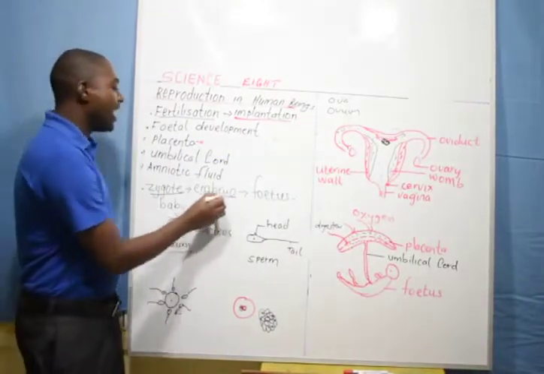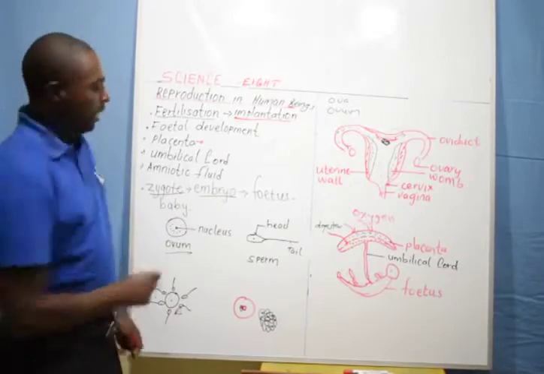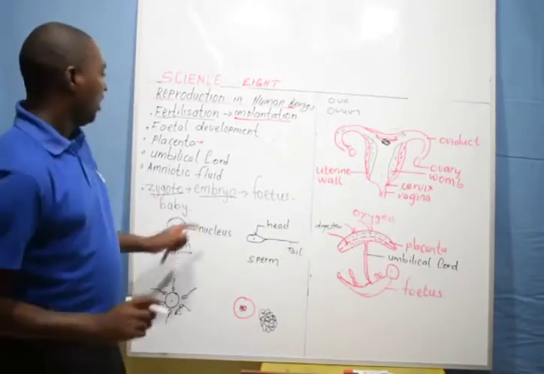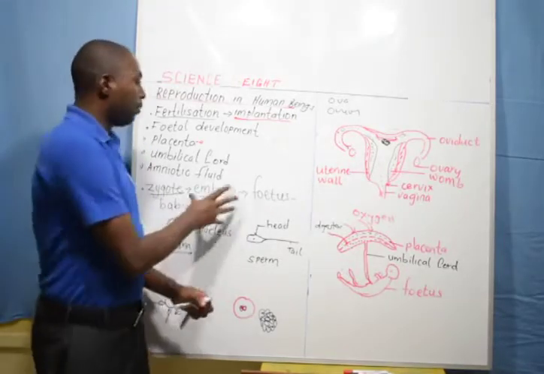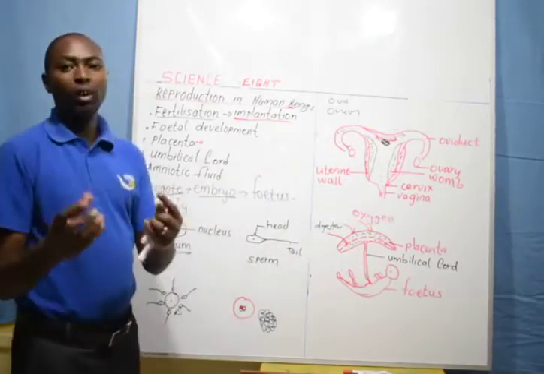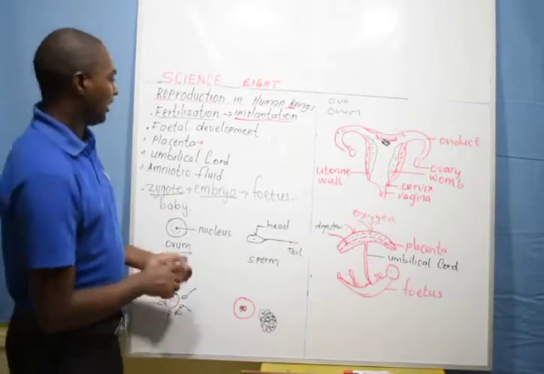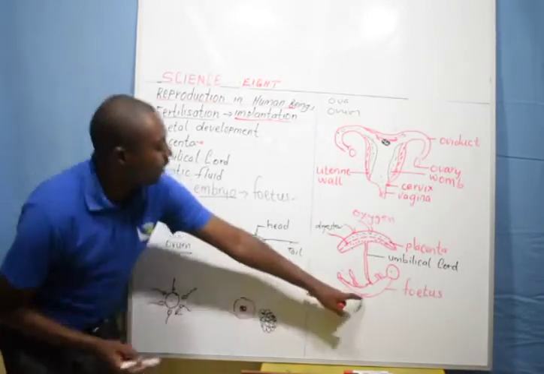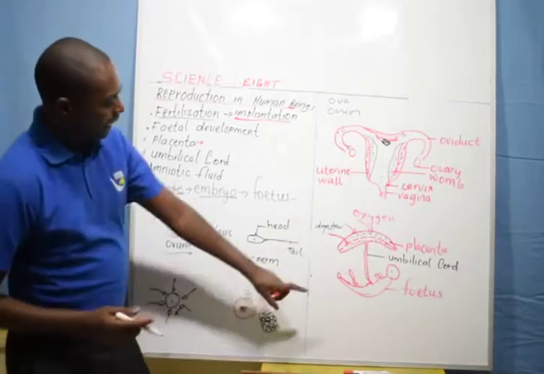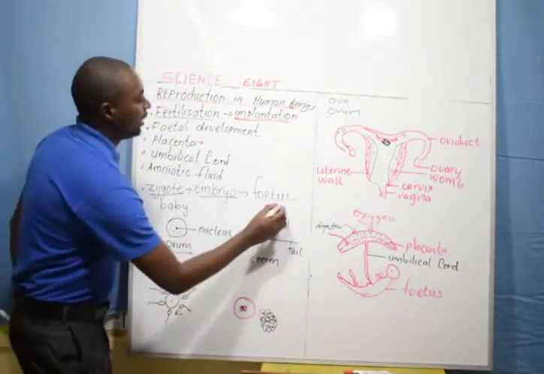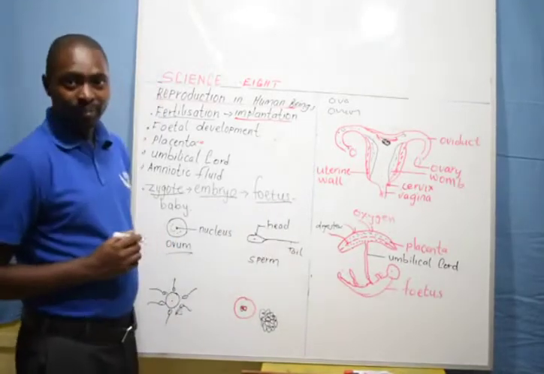It is no longer a zygote now. It becomes an embryo. What is the difference? An embryo is a ball of cells, a zygote is a fertilized egg. Then from there, the ball of cells develops some human-like features, but not a fully grown baby. It's not a normal child. This child is not fully developed. You can't identify the nose and the ears. This one is known as the fetus.